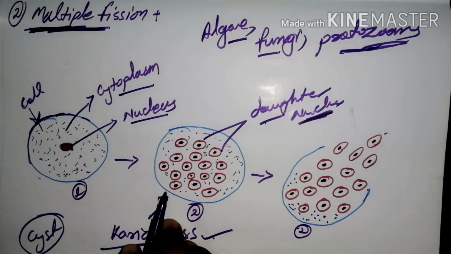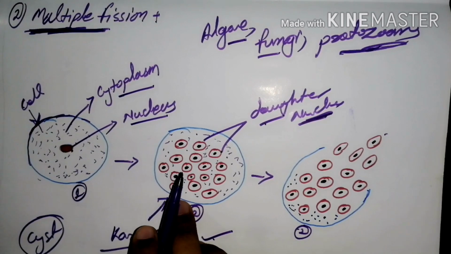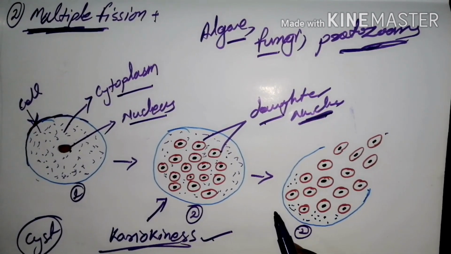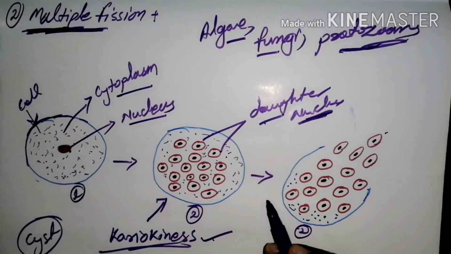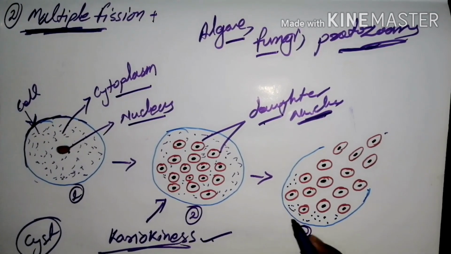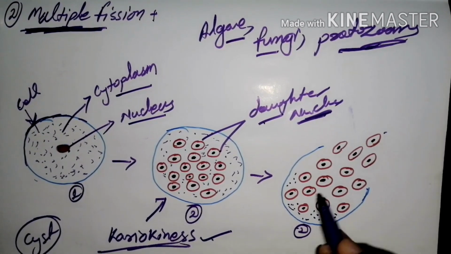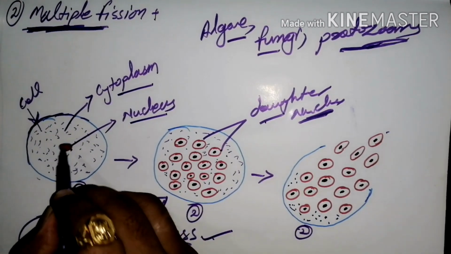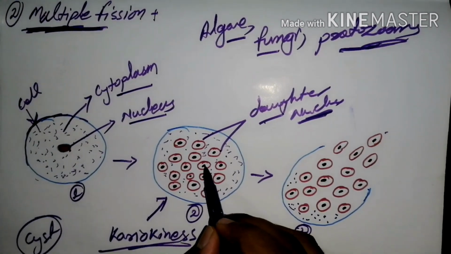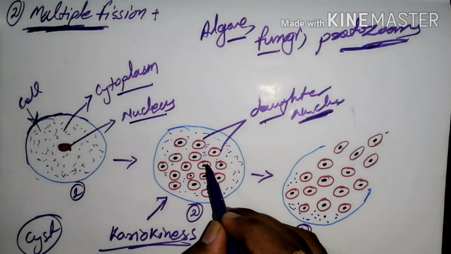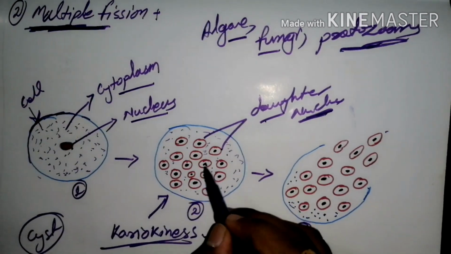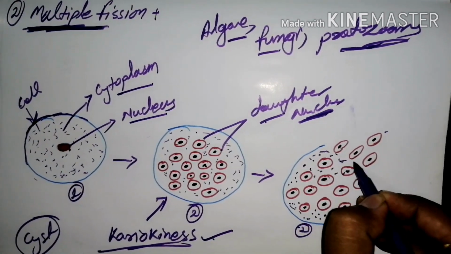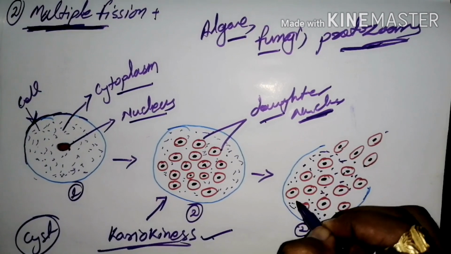I hope it is clear to all of you. Then we are going to the last step. On favorable condition, it is going to rupture, but previously each daughter nucleus is surrounded by some cytoplasm also. As the nucleus divides in this stage, it also consists of some cytoplasmic liquid, because it is quite gelatinous in nature.